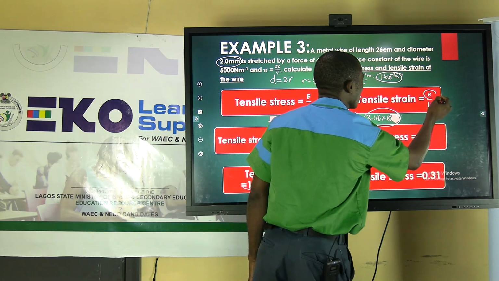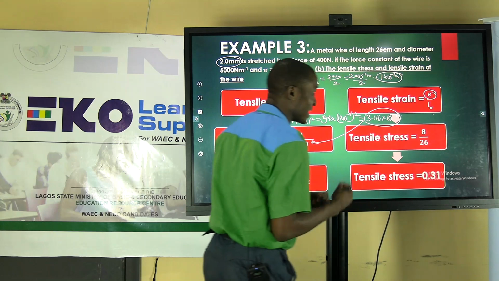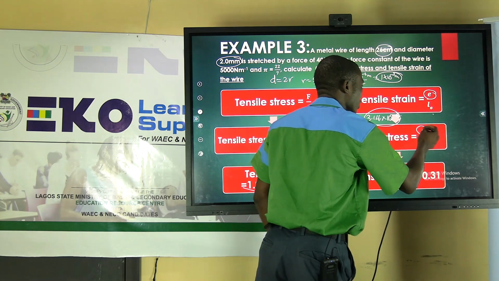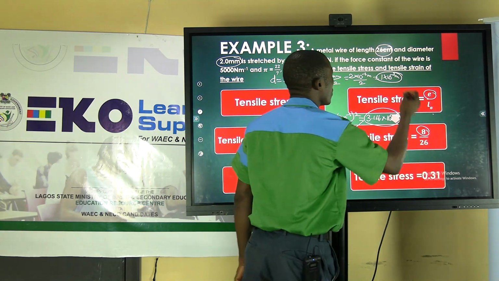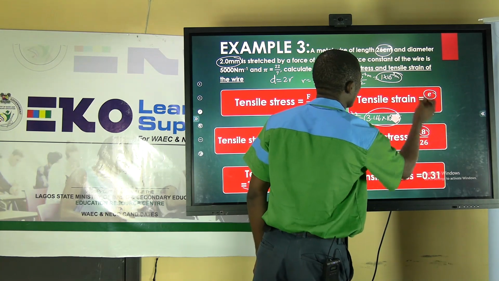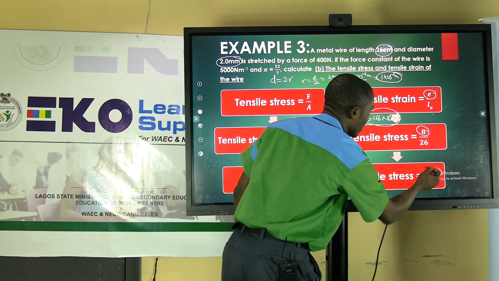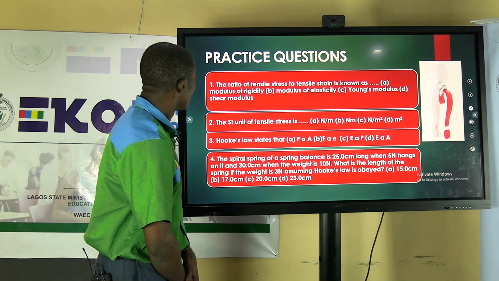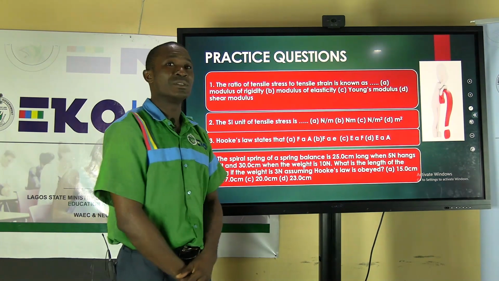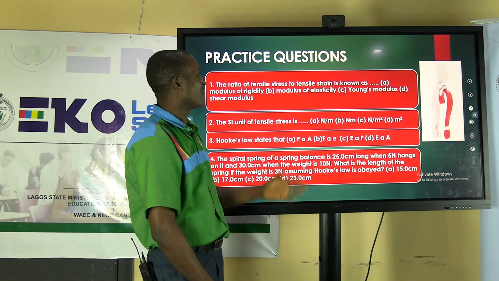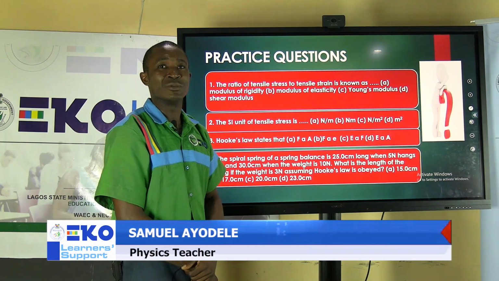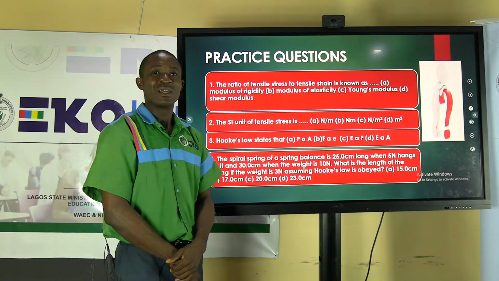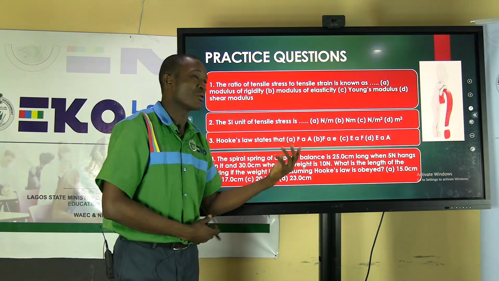Then strain, extension over original length. Don't forget that in centimeter. Why? This length was given to us in centimeter, but we got the extension in meter and converted back to centimeter. So the strain is going to give us 8 over 26. When you divide, you're going to have this value. Now, I want you to take a glance at what you have on the board. This is a way of checking whether you can remember all we have just done. I'm going to give you like 2 minutes to go through all of this, and whatever you have, we will bring it, then we'll compare.